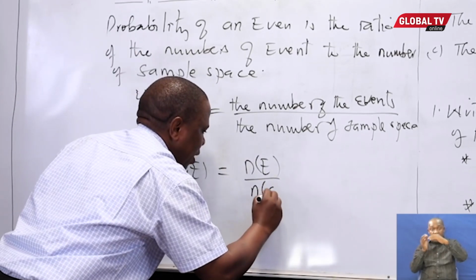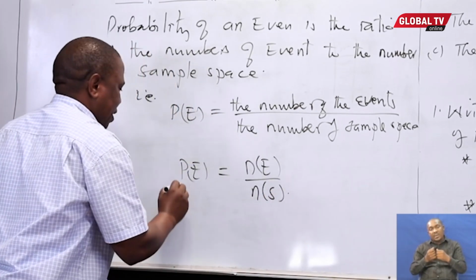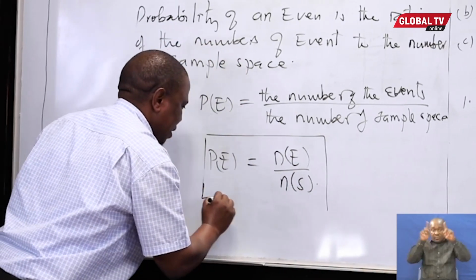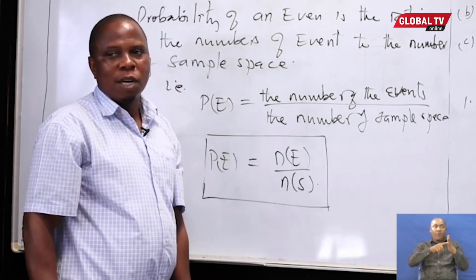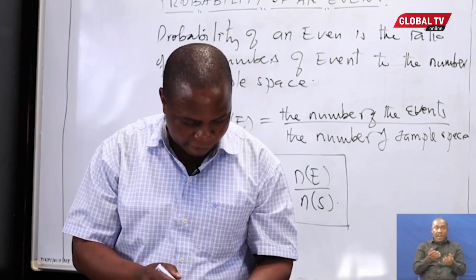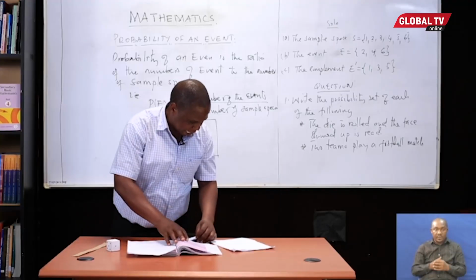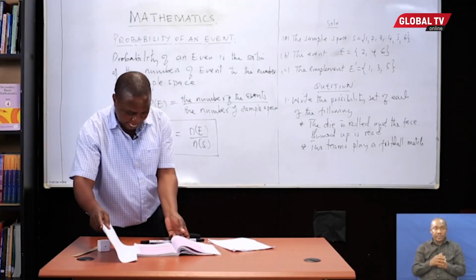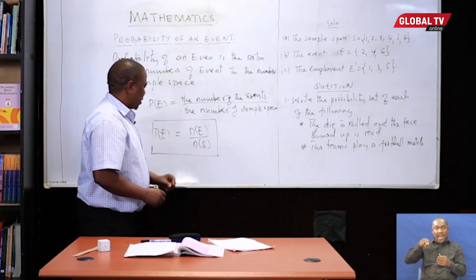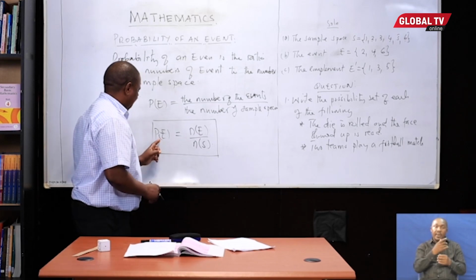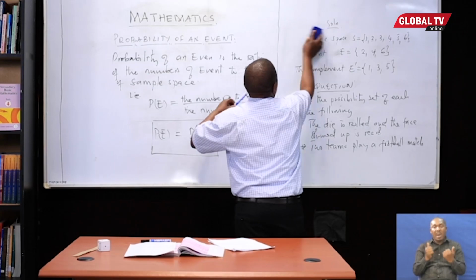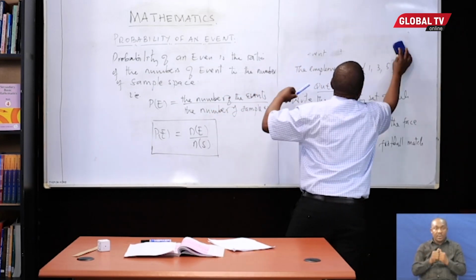This is the formula which is used to calculate the probability of an event. Let us have a look here. I have already defined what is NA. I have also defined what is NS, number of sample space, number of events, and this is the probability of an event. Let me move here so that we can discuss one example together.